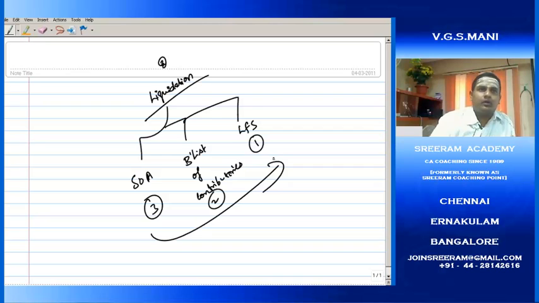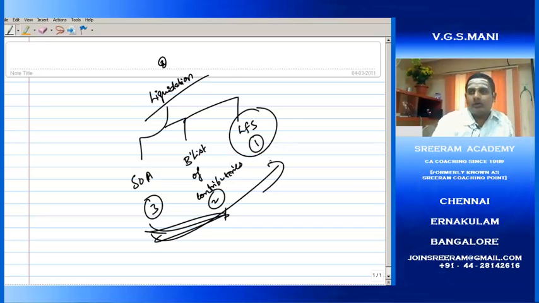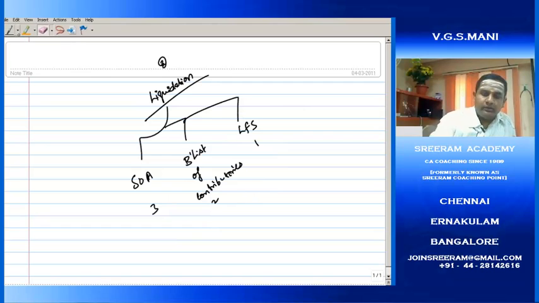Clear? So LFS is very important from exam point of view. Then B list of contributories. These two are equally important, LFS is very important for exam. But we are going to take it up in this order, that is SOA, B list and liquidator final statement. So why first do we need to take SOA? Because that is the way in which this process of liquidation will happen.